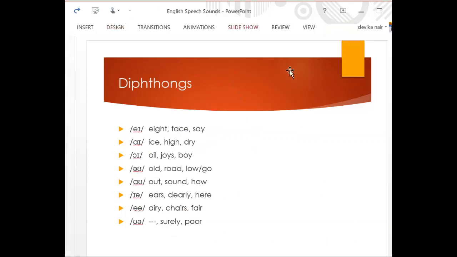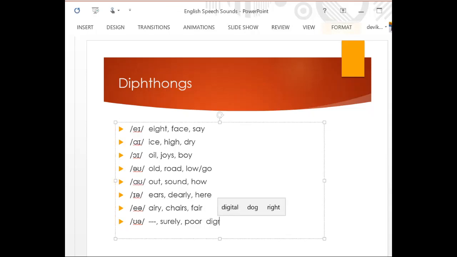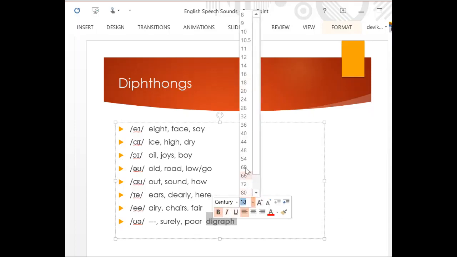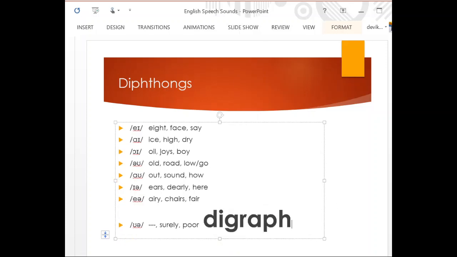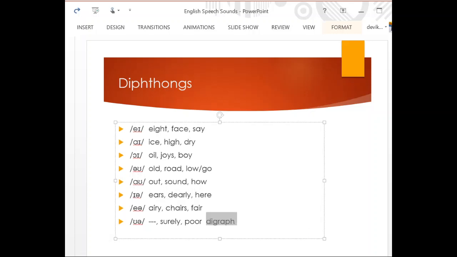Now the last one, the diphthongs. Diphthongs or vowel glides. And look at these phonetic symbols. Each one is a digraph. What do you mean by digraph? A phonetic symbol that has two characters or two letters in it is known as a digraph, right? Okay. So each one is a digraph.